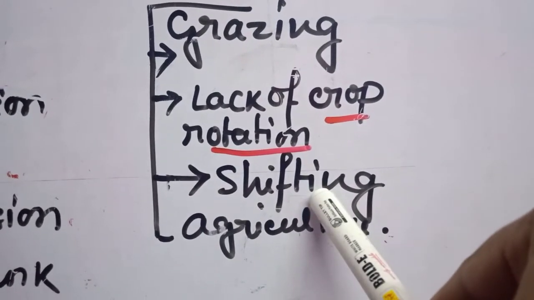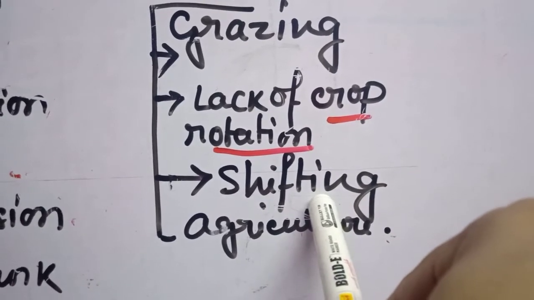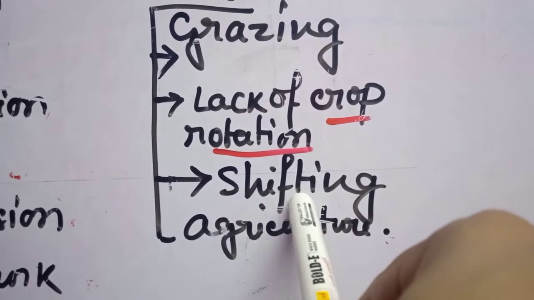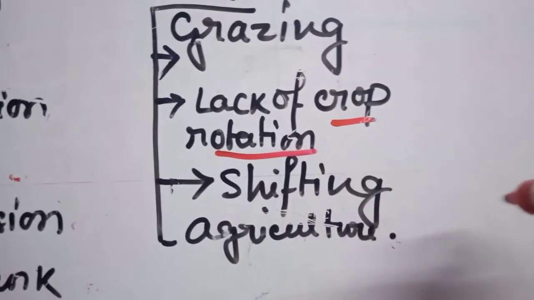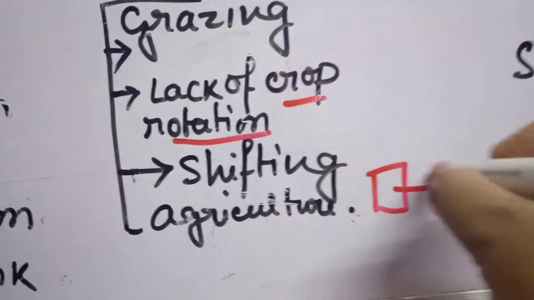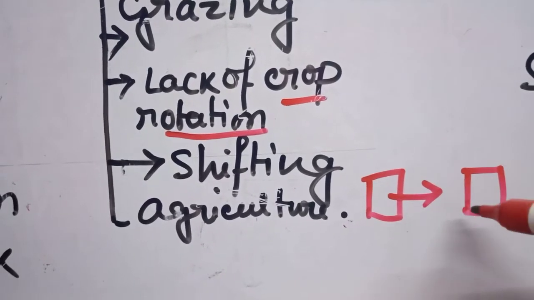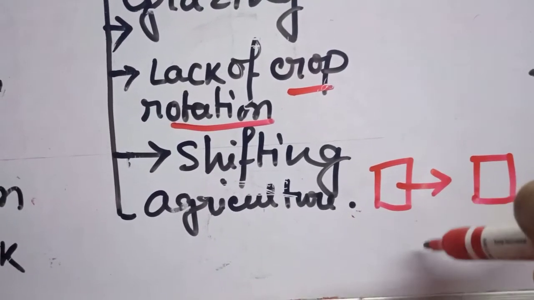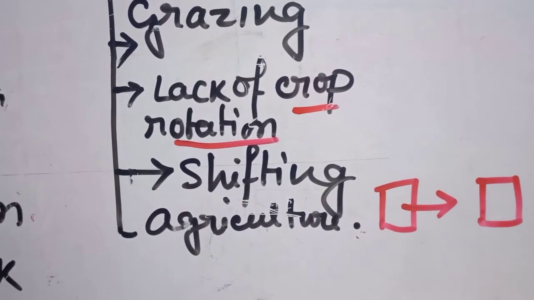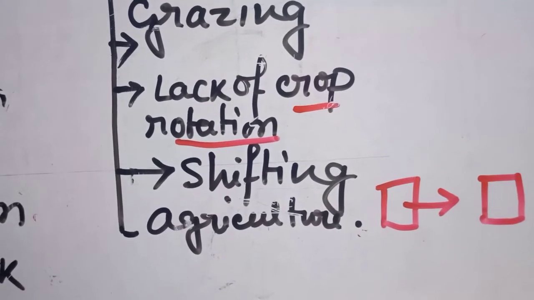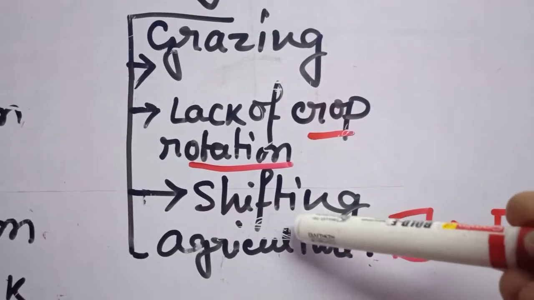Then shifting agriculture, which has another name, slash and burn agriculture. Is shifting agriculture one of the important reasons behind soil erosion? How is it happening? It is called shifting because it moves from one place to another. A forest cover area is cleared by some group of people, say tribal people using this shifting or primitive method of agriculture.